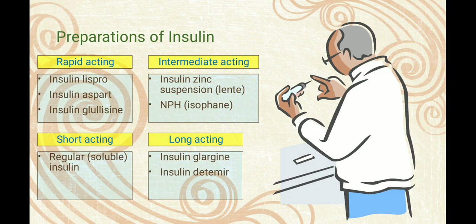First, rapid acting, which is insulin lispro, aspart and glulisine. Short acting, which is regular insulin. Intermediate, in which insulin is suspended with protamine or zinc, so the half-life will be increased. This is insulin zinc suspension, also called lente insulin, or NPH, neutral protamine Hagedorn, isophane insulin. Long acting insulin, which is insulin glargine and detemir.